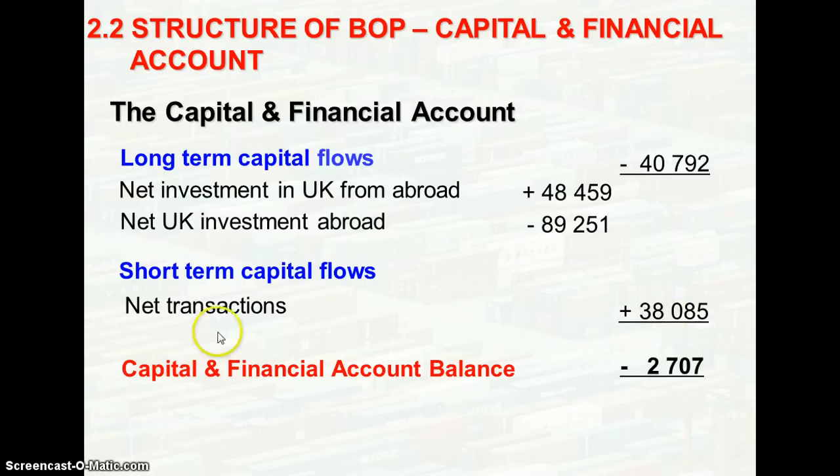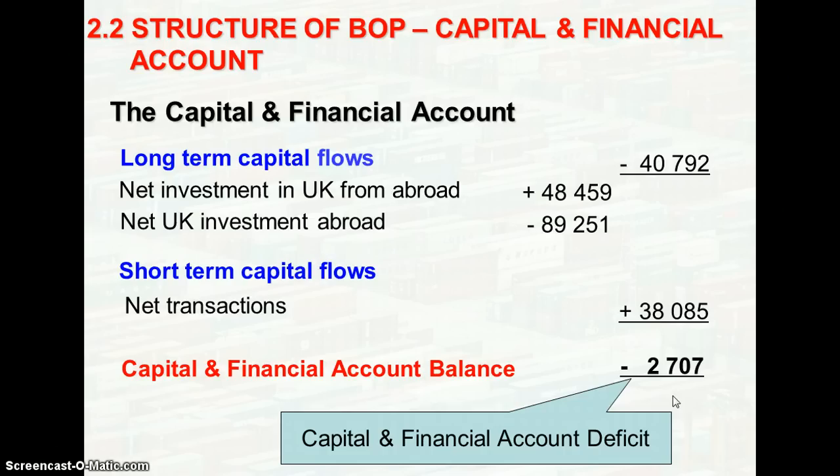So in this case, for the capital and financial account, it's not the difference, it's the addition, which is a negative $2,707. So this is a case of a deficit in the capital and financial account.